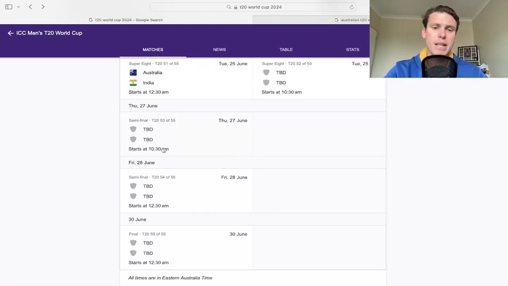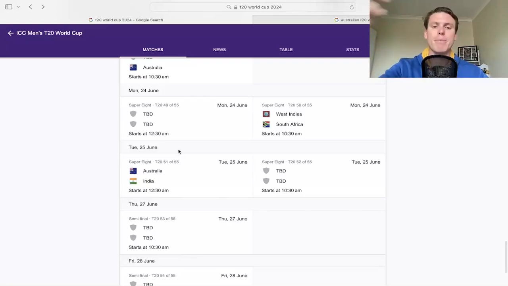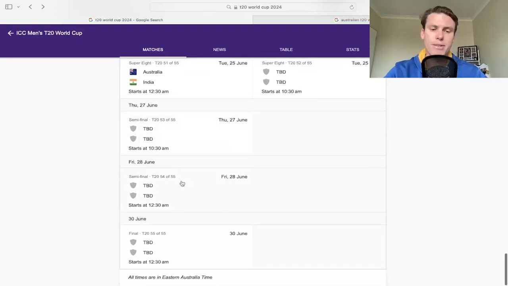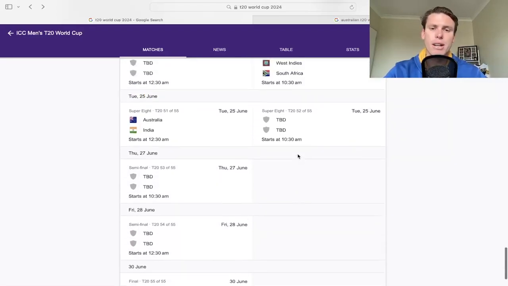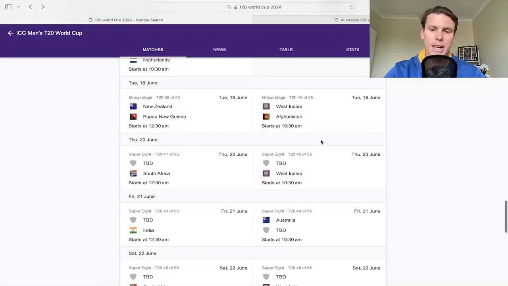There's 55 games by the end of that stage, including the first group stage as well. And then you get into the semi-finals there, where 4 teams get through, and then the final on the 30th of June. So a really cool format, the way they're doing it. Super excited to see how the boys play, and I'm keen to see what happens with the Scotland game if Australia do decide to rest some of their players, and then what happens in that England game as well.